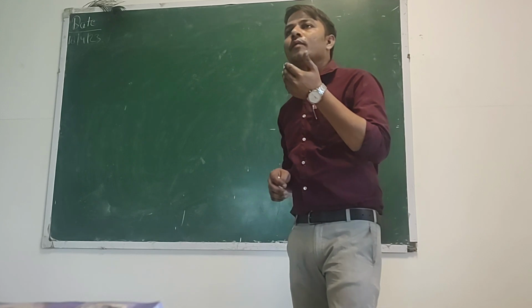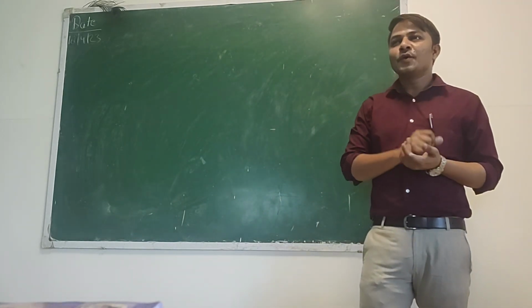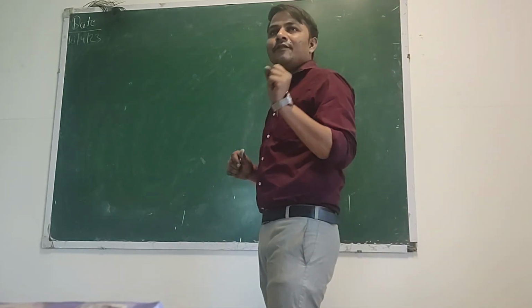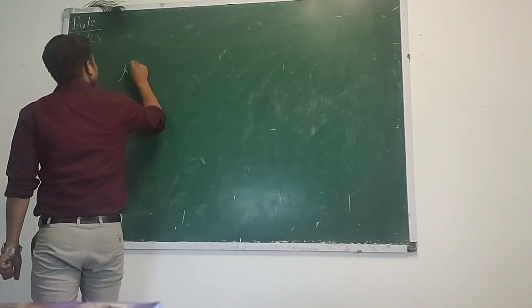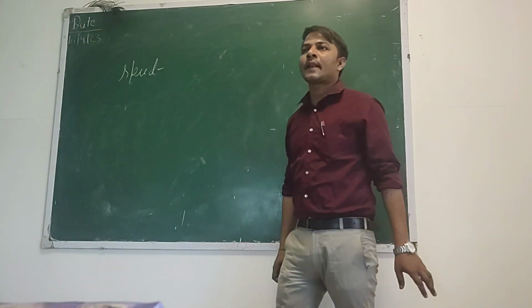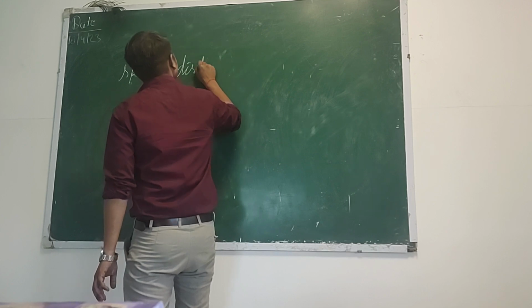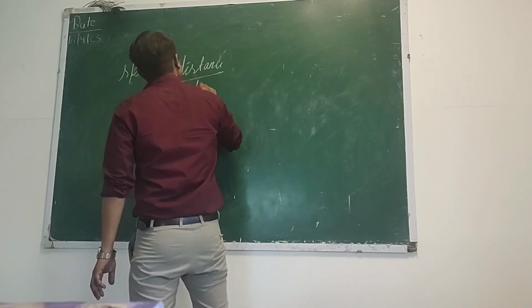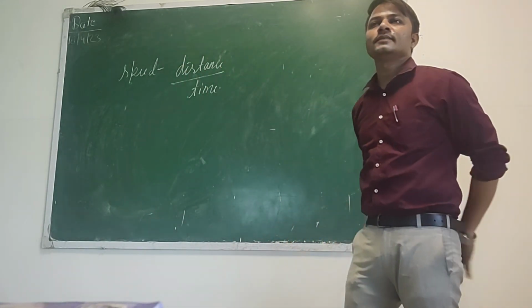How fast or how slow they are moving, this is called speed. How fast any object is moving and how slowly any object is moving, then we can say that it is speed. So we will learn about the speed also. What is speed? Distance upon time. It is speed. What is distance?